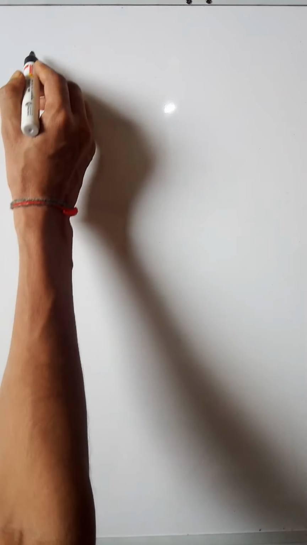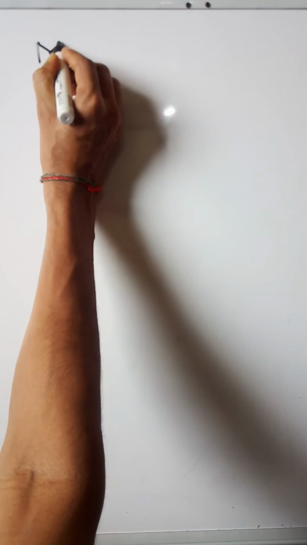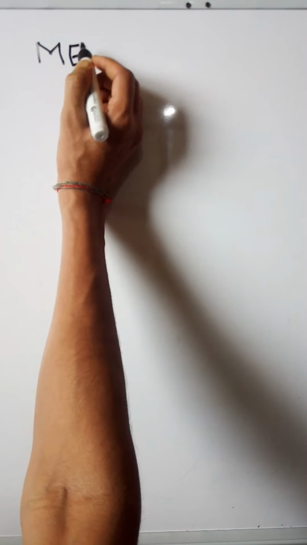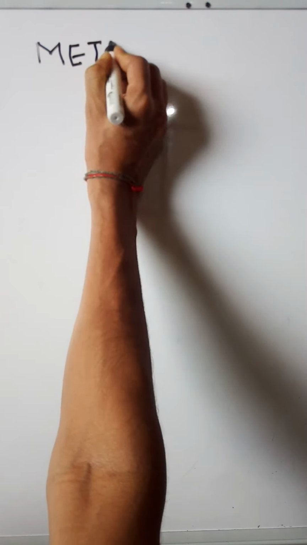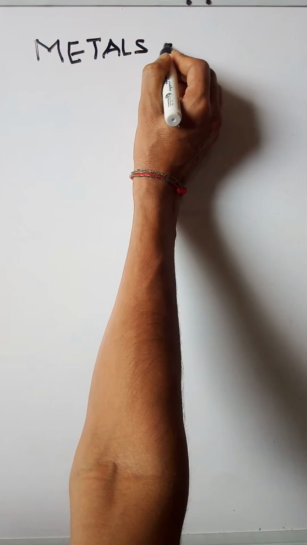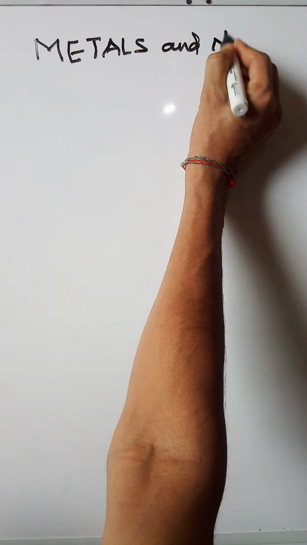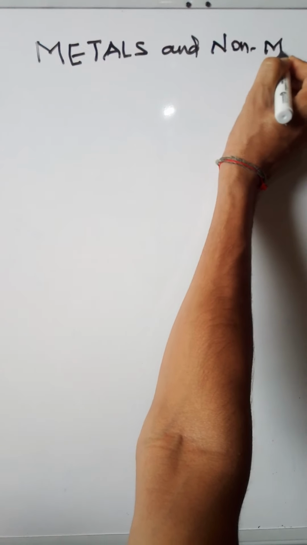So students, in today's class we are going to discuss the 4th chapter in 8th class, that is metals and non-metals. In the last session we learnt about synthetic fiber and natural fiber. Now we are going to learn about the 4th chapter, metals and non-metals. Students, it is a common topic, everyone knows the basics of this topic. You know what metals are,